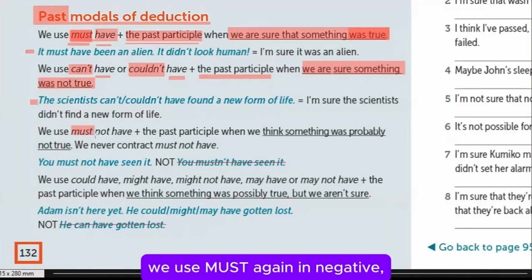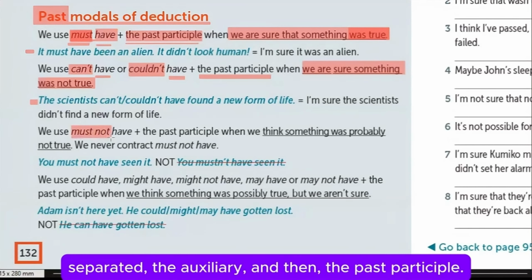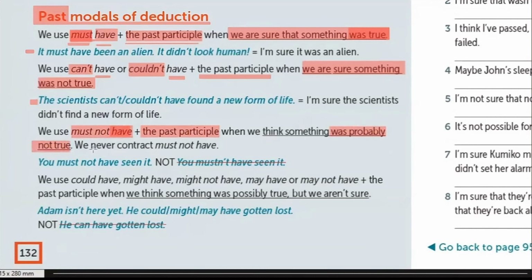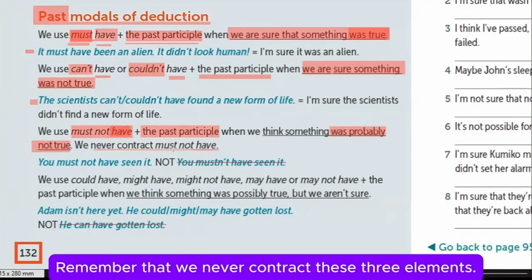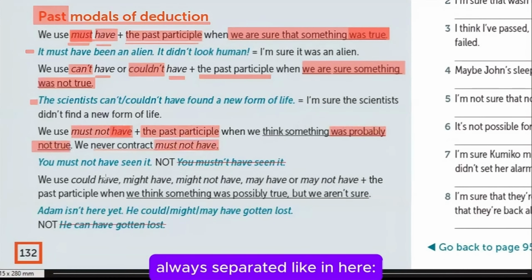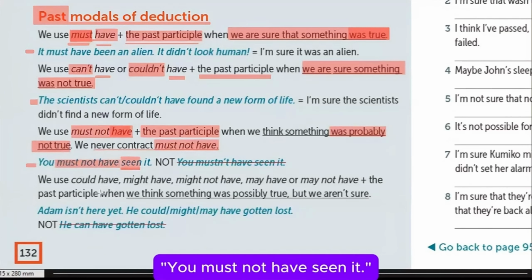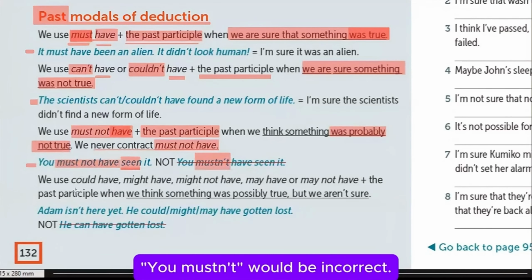We use must again in negative, separated, then the auxiliary, and then the past participle, when we think that something was probably not true. Remember that we never contract these three elements, always separated. Like in here, you must not have seen it. As you can see, we also have the past participle. You must not have seen it. You mustn't would be incorrect.